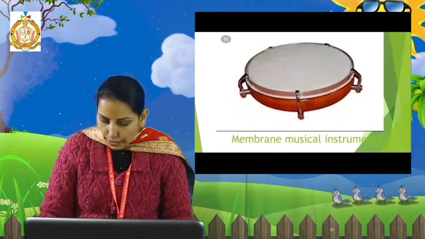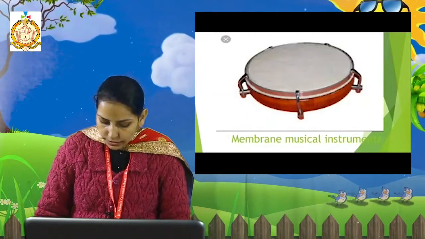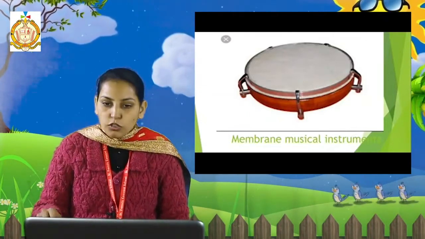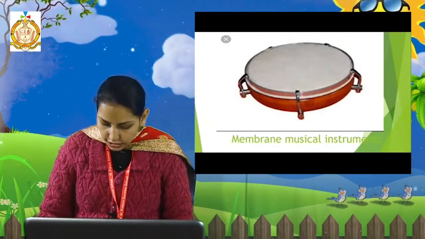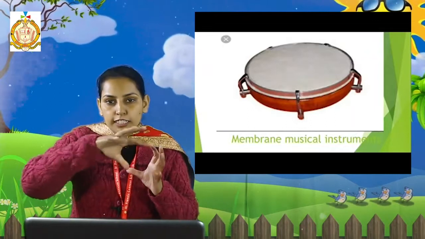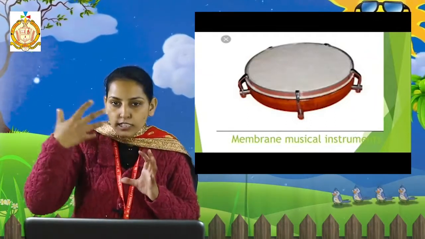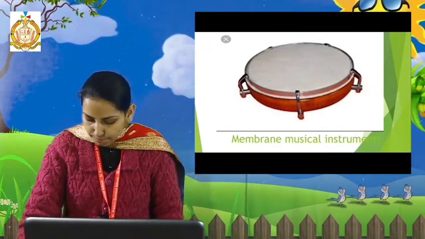Third one is membrane musical instruments. The membrane of the instrument is made to vibrate by tapping or striking on it. In membrane instruments, the loudness depends upon the tightness and the size of the membrane. If the surface is tighter, then the loudness is more. If the surface is looser, then the loudness is less.